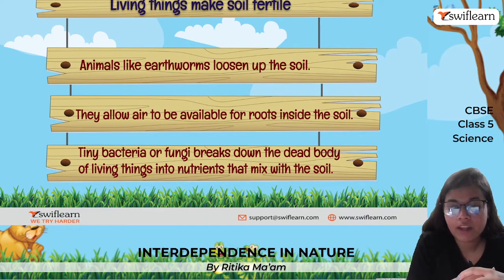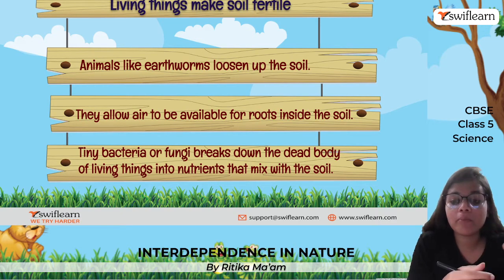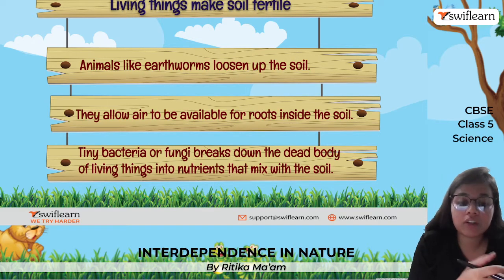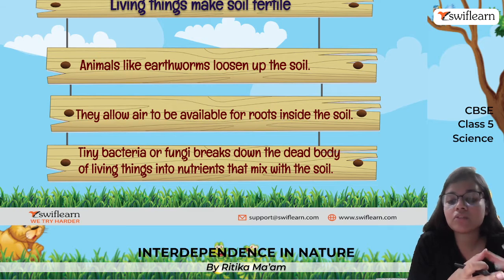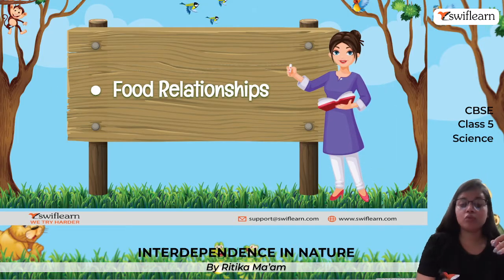And next, talking about the various bacteria and fungi, they break down the dead bodies of living beings to convert them into humus, and it further converts into useful nutrients which mix with the soil, and that is how plants get those nutrients.